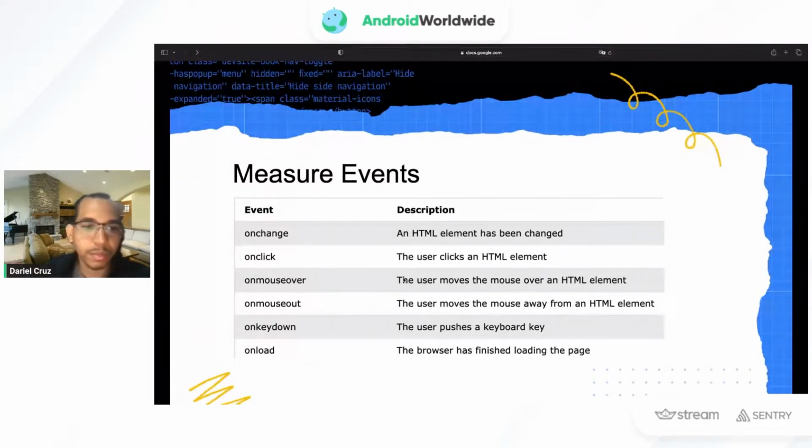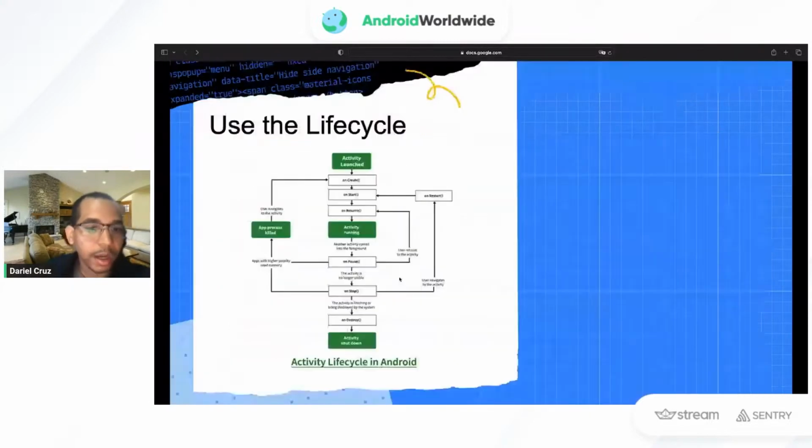We also have some mobile-based events that we can use, or we can use the life cycle of our Android application, whether we start something on create and we want to see what is the duration for an activity or a fragment to be on resume. So we could use that kind of measurement method in the past. We could use that today, but I will share something that is more useful for us.